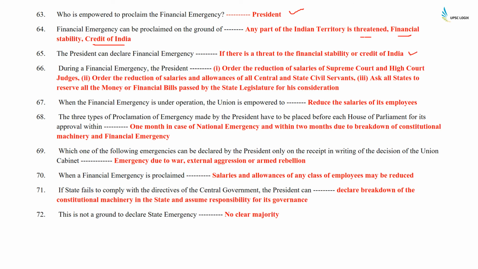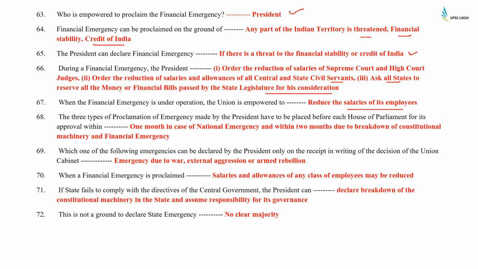During a financial emergency, the President can: 1. Order the reduction of salaries of Supreme Court and High Court judges. 2. Order the reduction of salaries and allowances of all central and state civil servants. And 3. Ask all states to reserve all the money of financial bills passed by the state legislature for its consideration. When the financial emergency is under operation, the Union is empowered to reduce the salaries of its employees.